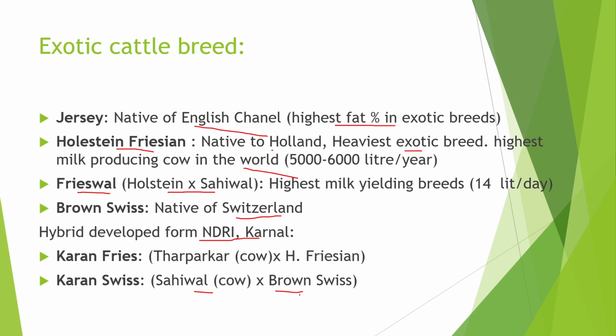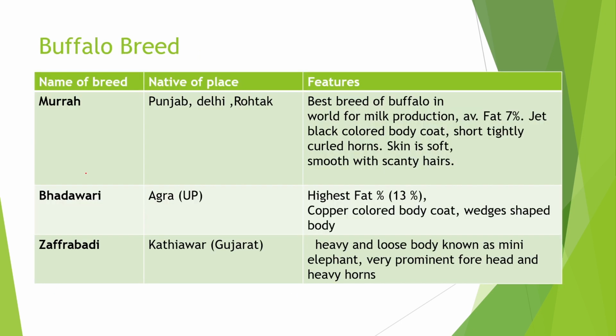Next is Buffalo breeds. First breed is Murrah, native of Punjab, Delhi and Rohtak. Special characteristic of this breed is this Murrah is the best breed of buffalo in world for milk production. Its milk contain average fat percent 7%. It is jet black in color and their horns are short and tightly curled. Their skin is soft and smooth with scanty hairs.